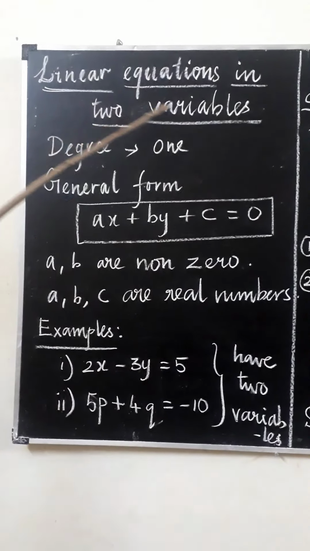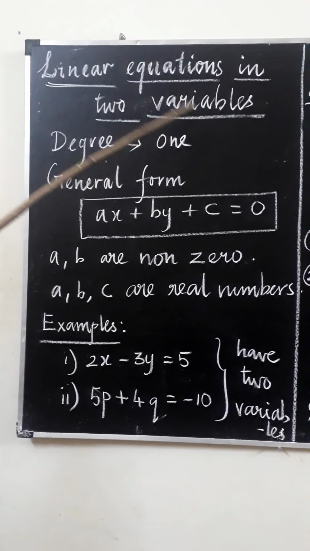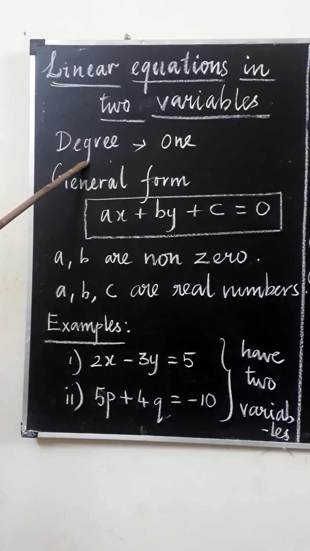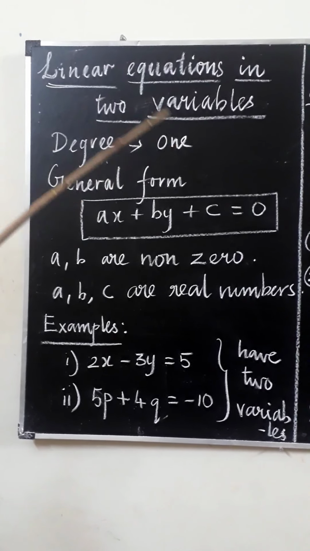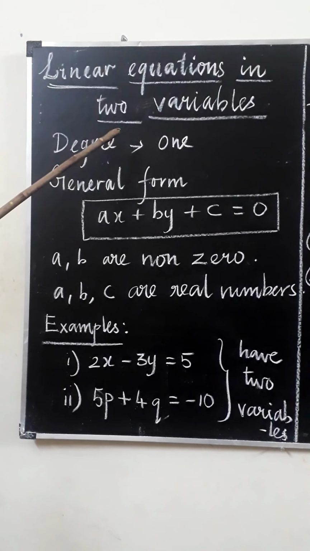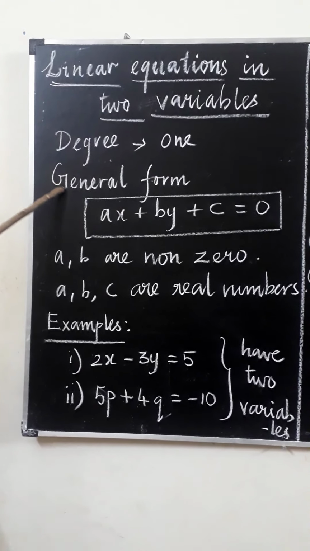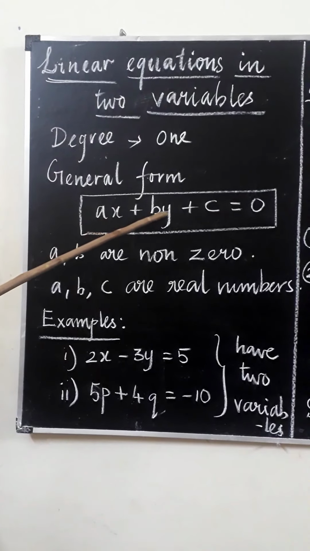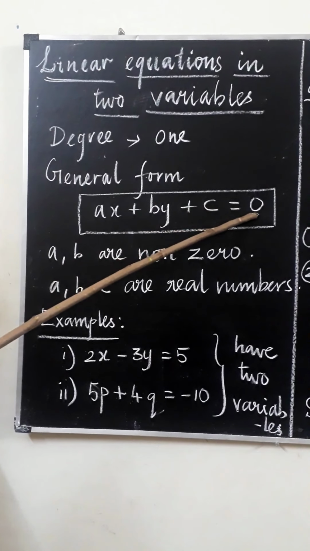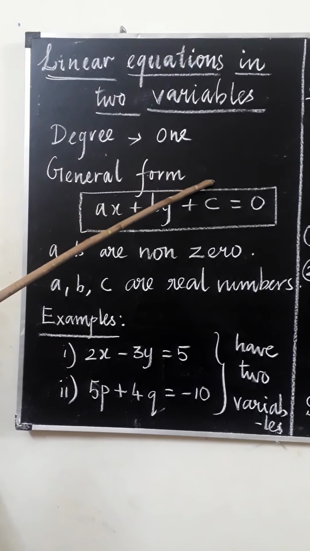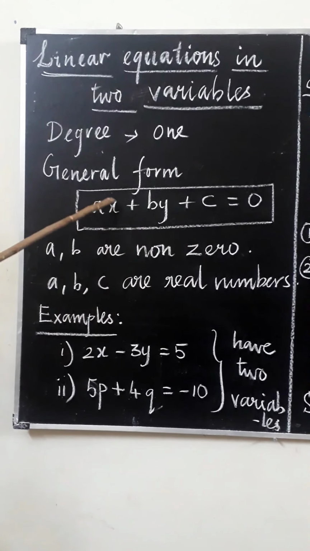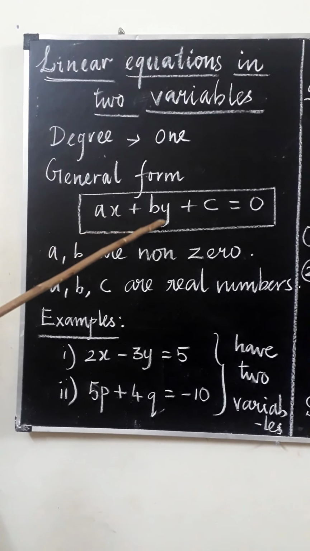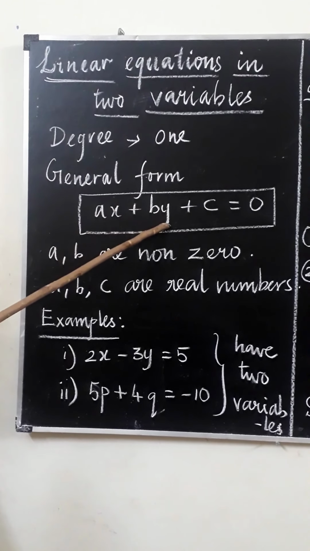Equations in two variables. Now we are going to see linear equations in two variables. Here the degree of the equation is 1, but it consists of two variables. The general form of a linear equation in two variables is ax plus by plus c is equal to 0. X and y are the variables.